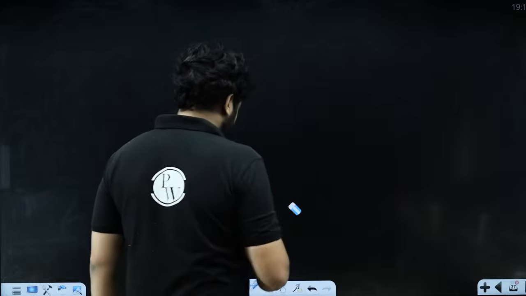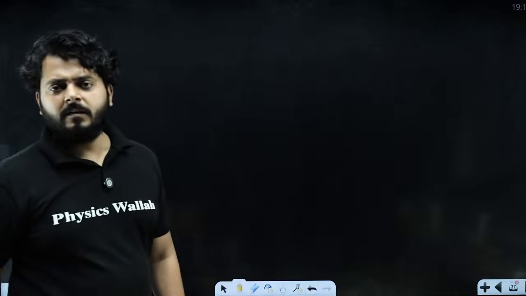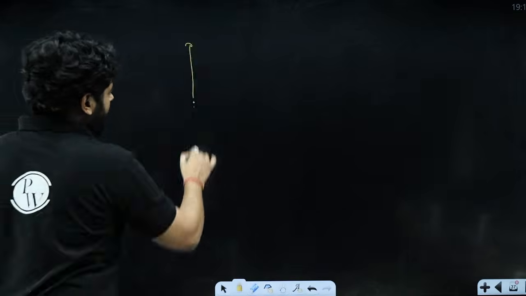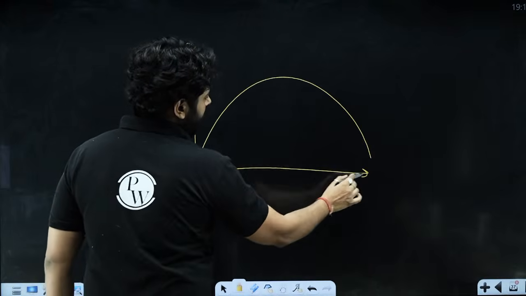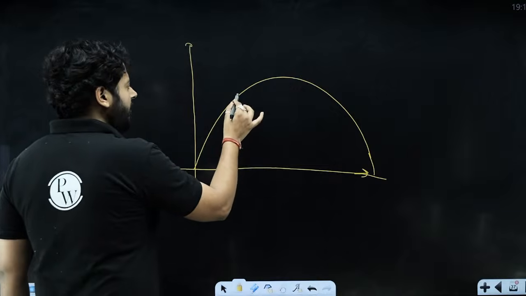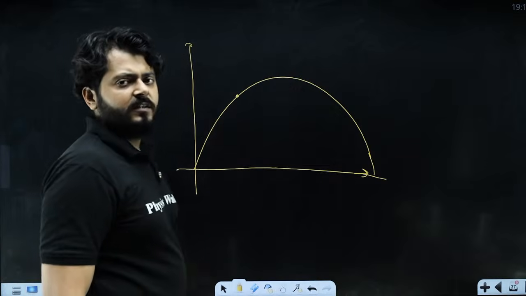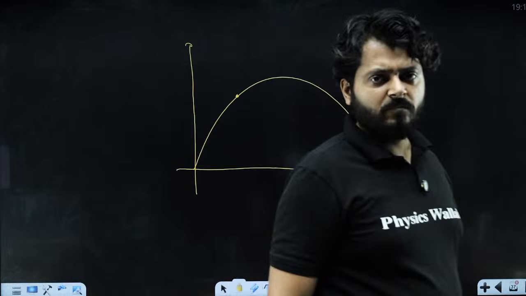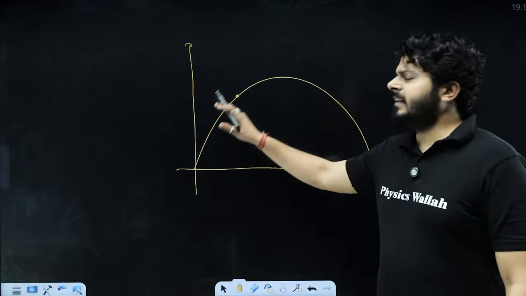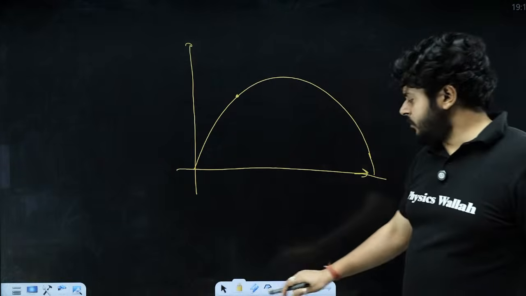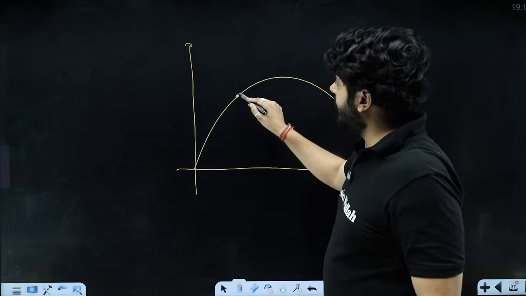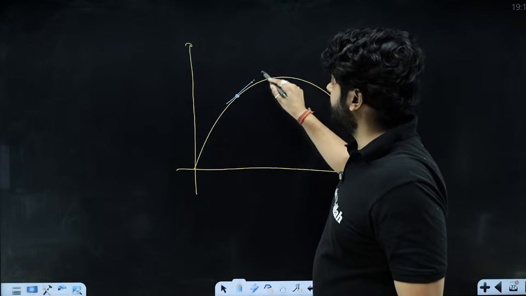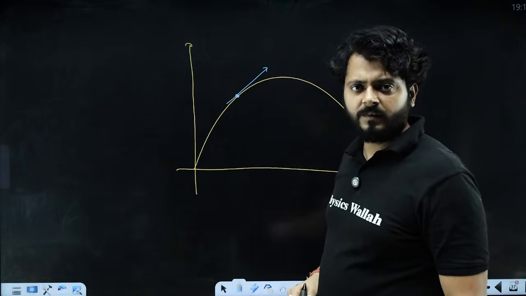Many kids say, if I ask them, the path of the body when it is moving is like this, right? This is how the body is moving. At this particular point, what will be the direction of velocity and what will be the direction of acceleration? Think about it. This is a clear case of projectile motion. So here we can say with confidence that at this particular instant, the instantaneous velocity is going to have this direction, right?